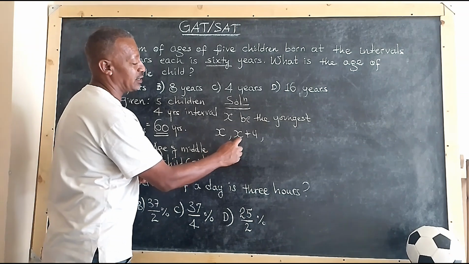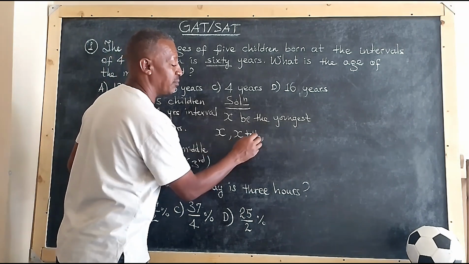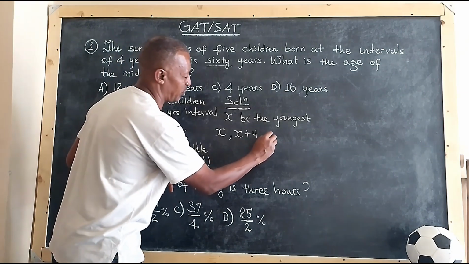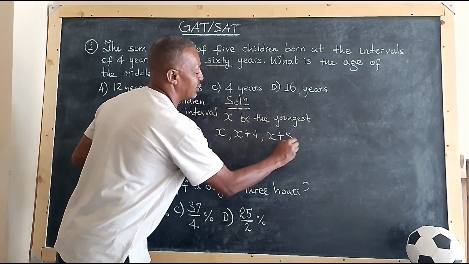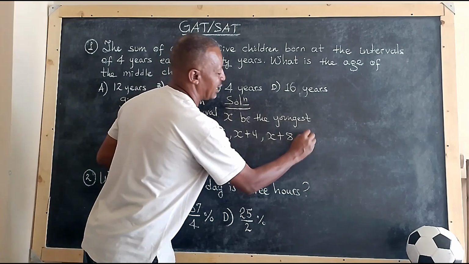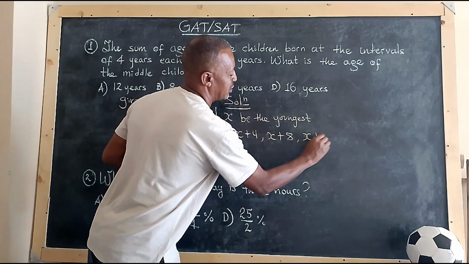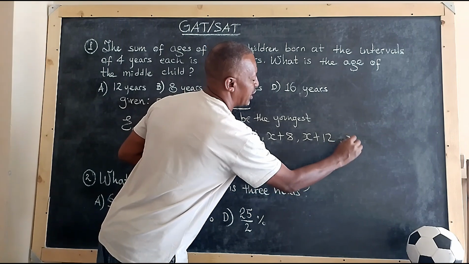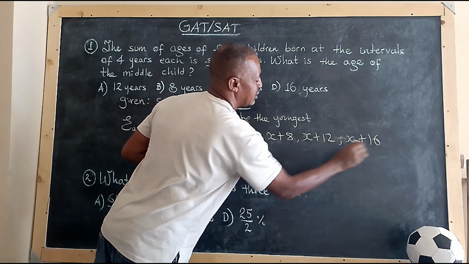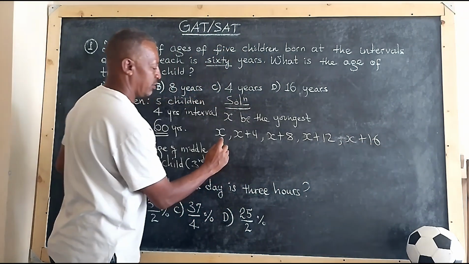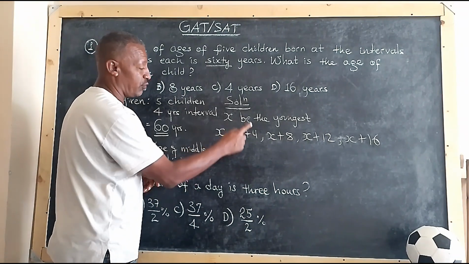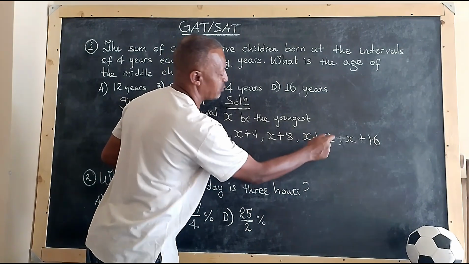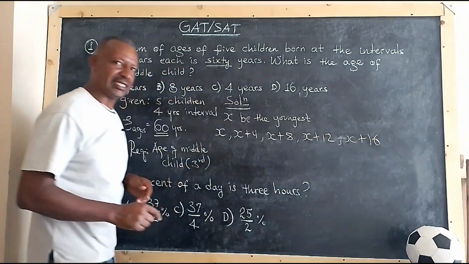The next child is separated from the second by 4 years, so the third child must be x plus 8, the next one x plus 12, and the next x plus 16. So: x, plus 4, plus 8, plus 12, plus 16.